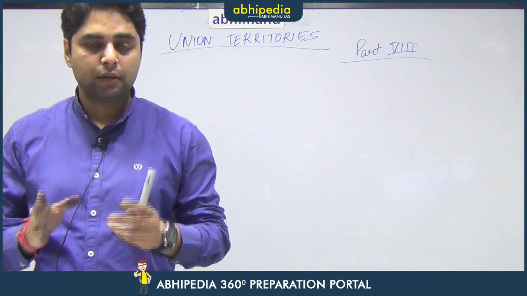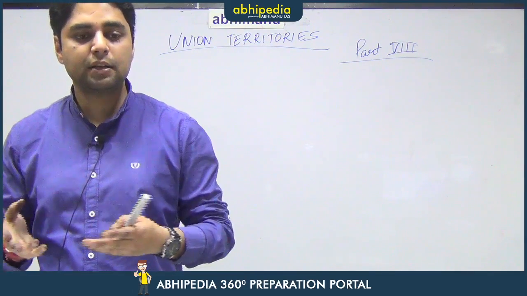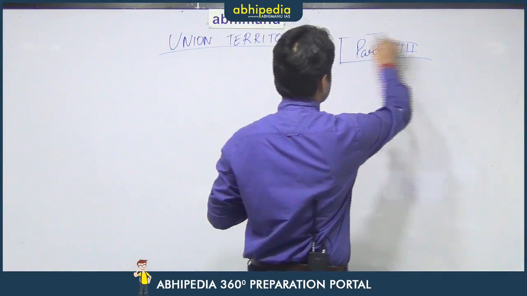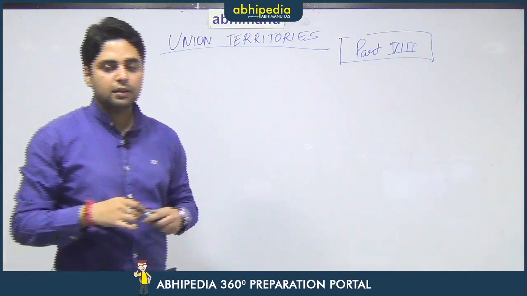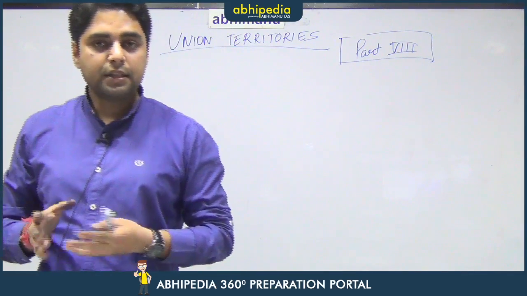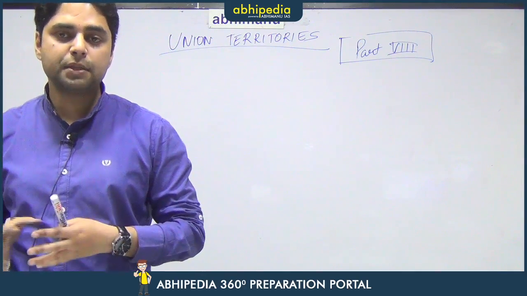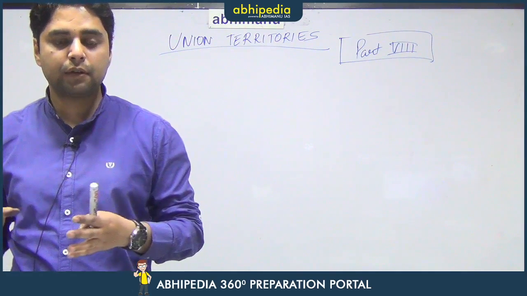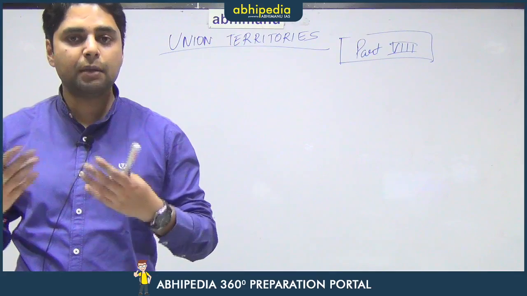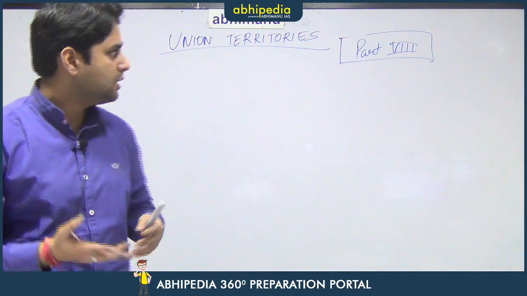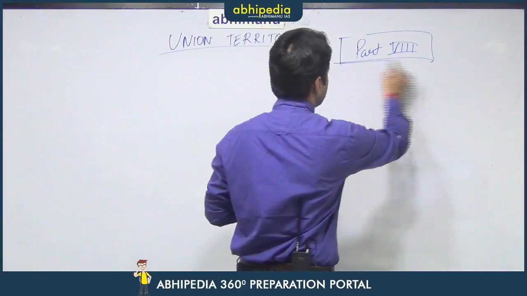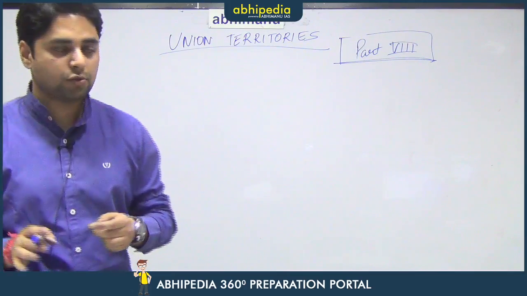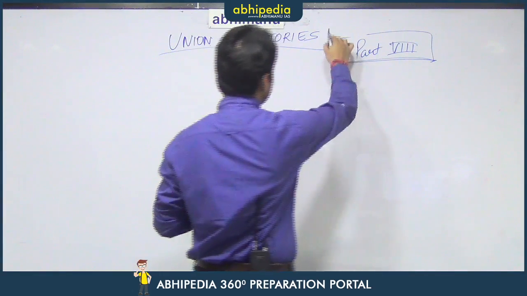It talks about the states which were earlier princely states, but they were later subsumed into various other states. For example, under part 7, some of the princely states that were mentioned include the Patiala and Eastern Punjab States Union, or the princely state of Hyderabad, or the princely state of say Jammu and Kashmir, but later on they became either states or they were subsumed into some other states. So, that is why part 7 has lost its relevance, and it has been repealed out of the Constitution. So, now we are doing part 8 which deals with union territories.